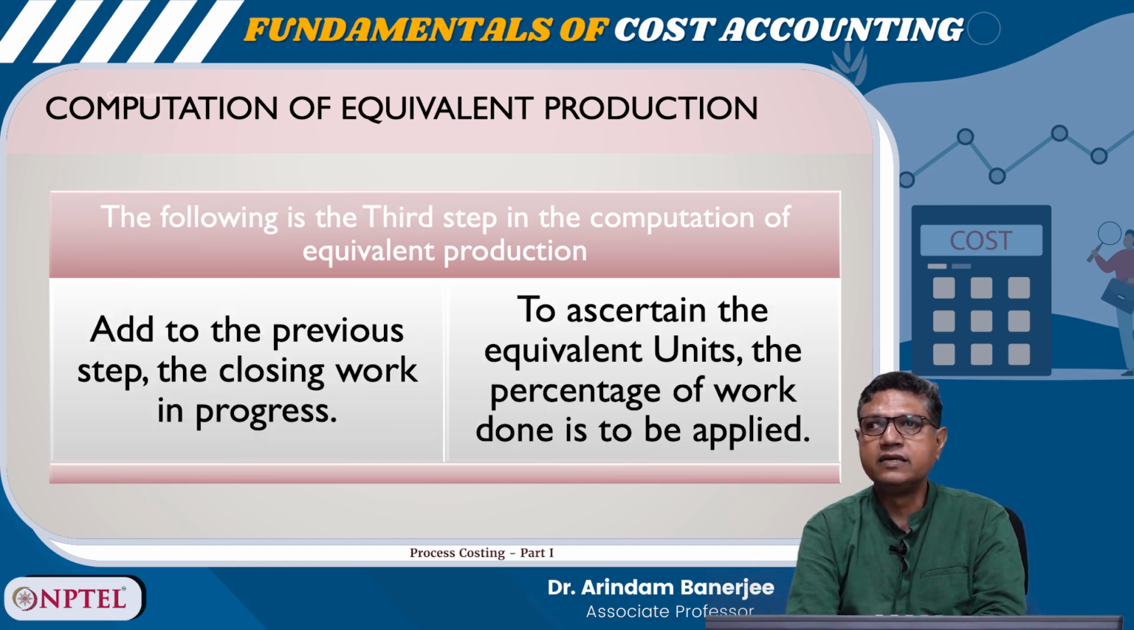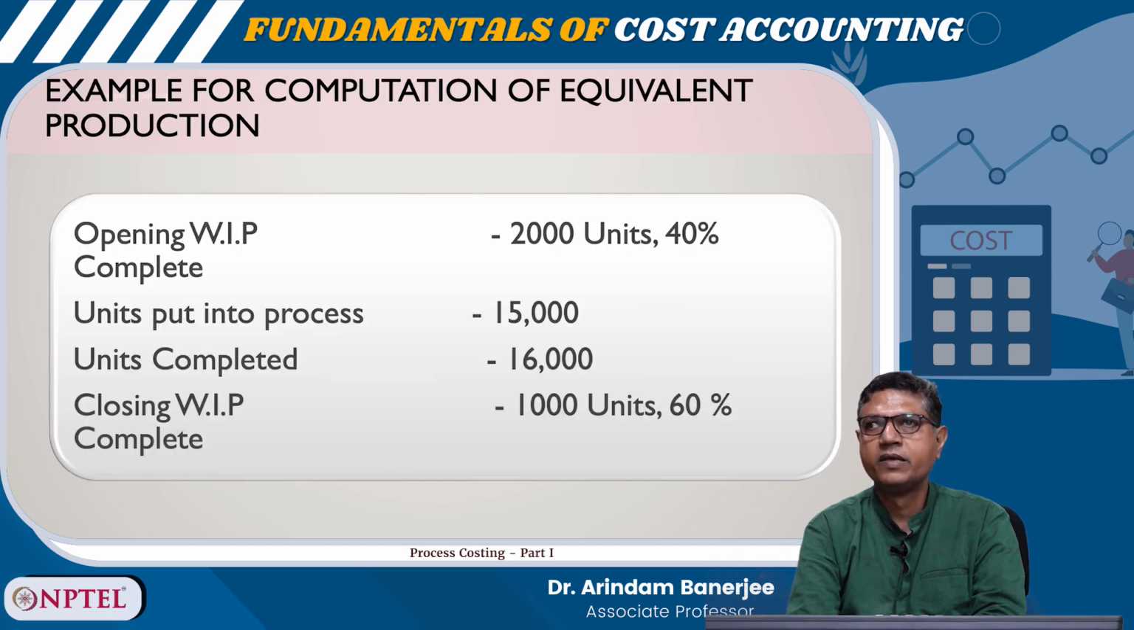The following is the third step in the computation of equivalent production. Add to the previous step the closing work in progress. To ascertain the equivalent unit, the percentage of work done is to be applied. So, this is an example. Opening WIP 2000 units, 40% complete, units put to process 15,000 and units completed 16,000. Closing WIP 1000 units, 60% complete.